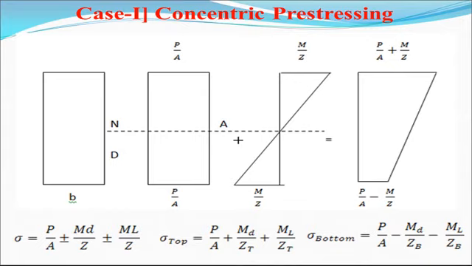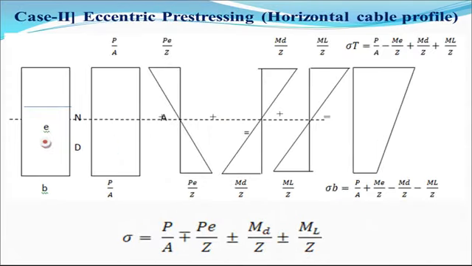This is if the prestressing profile is concentric. Now second, if the prestressing cable is horizontal but eccentric, this is the position of the neutral axis, and this is the eccentricity, that means the distance from the neutral axis up to the cable profile. The cable line is shifted below the neutral axis. So this distance is e.